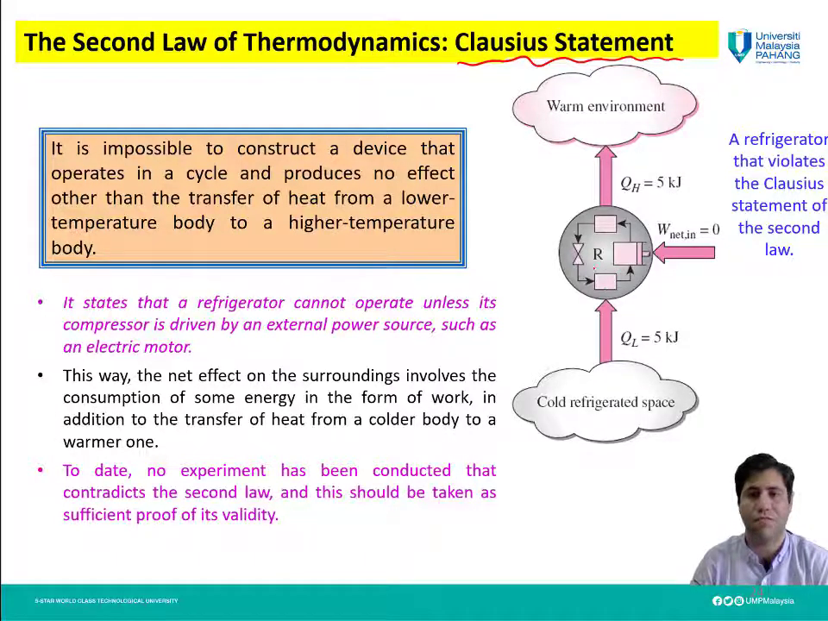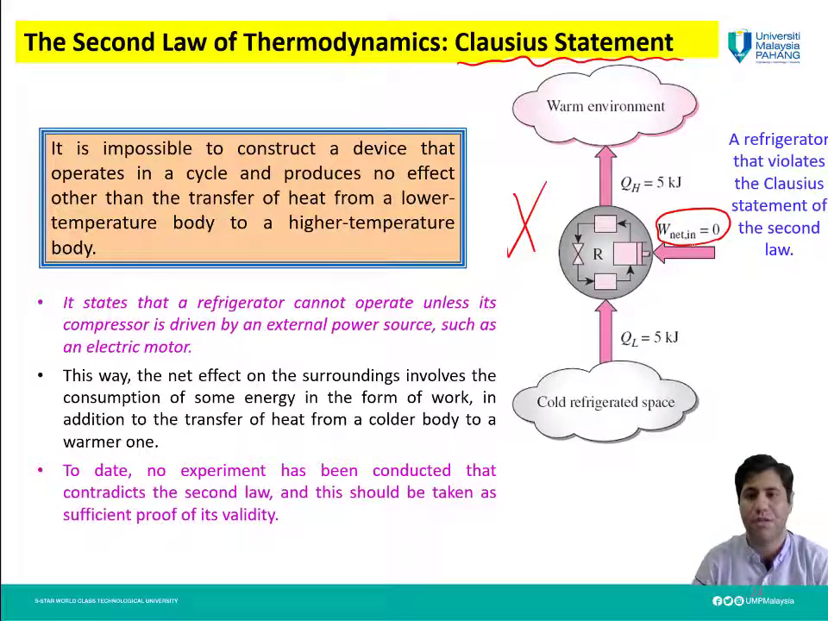If you notice in this figure, W net in is 0. In other words, this device can absorb energy from a lower temperature body and transfer it to a warmer temperature body without any energy input to the machine. So, according to this statement, it is not possible to have such a device. This device violates the second law of thermodynamics. And you know the reason?